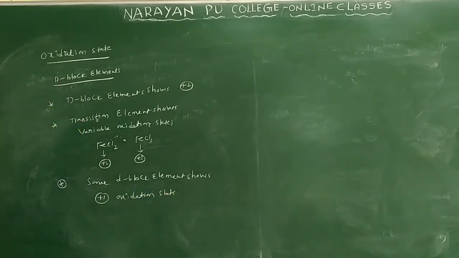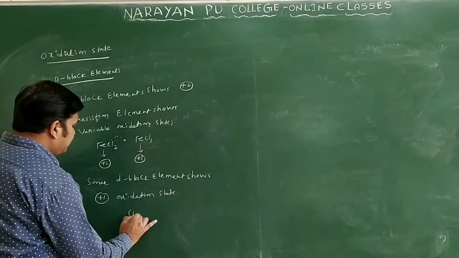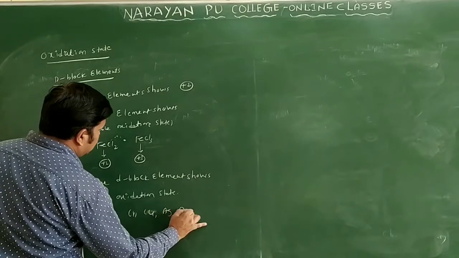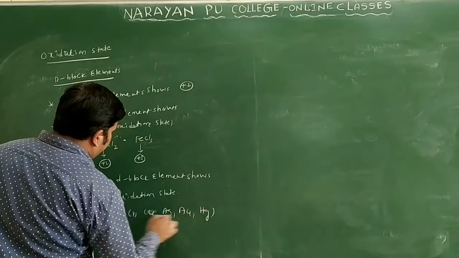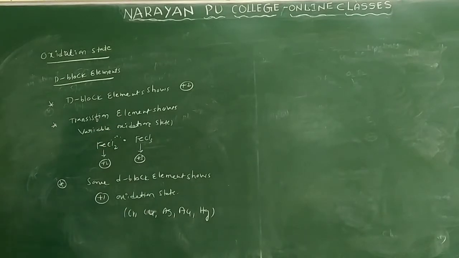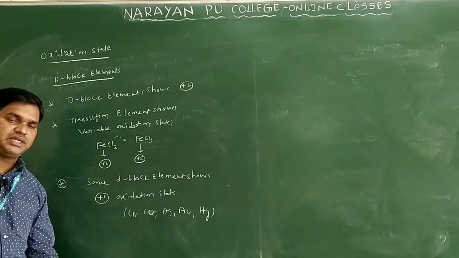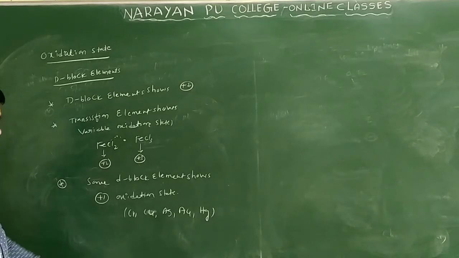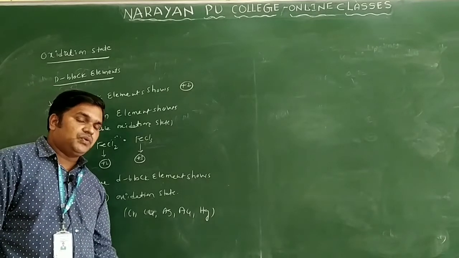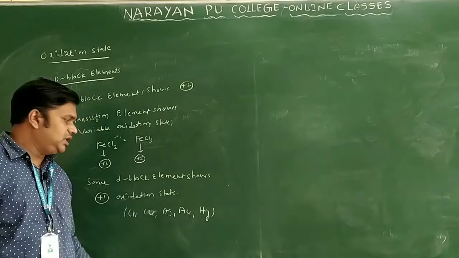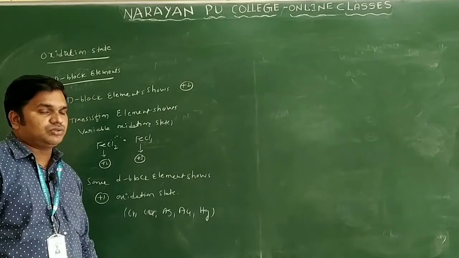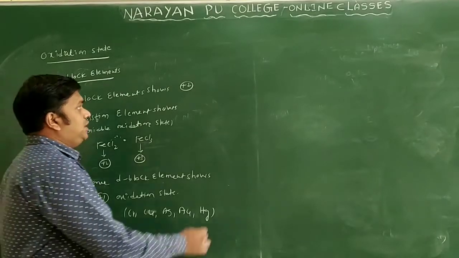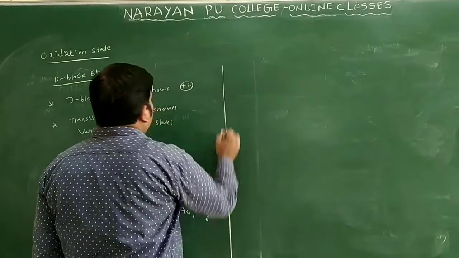The examples are chromium, copper, silver, gold and mercury. Chromium is 24, 4s1 3d5, so it will lose 1 electron only. Copper is 4s1 3d10, it will lose 1 electron only. Silver also generally forms a +1 oxidation state. Gold and mercury also show +1 oxidation state only. So this is regarding d block elements.